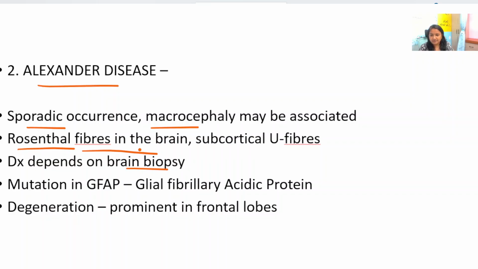But if widespread Rosenthal fibers are seen in the white matter of the brain, that should point towards Alexander disease. Also subcortical U fibers, and it is prominent in the frontal lobes. This again is an important clue towards Alexander disease. There is mutation in the GFAP gene, which is the glial fibrillary acidic protein.